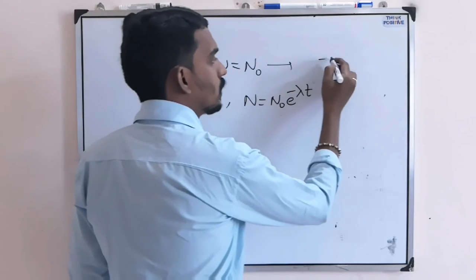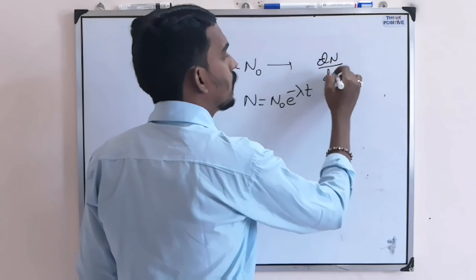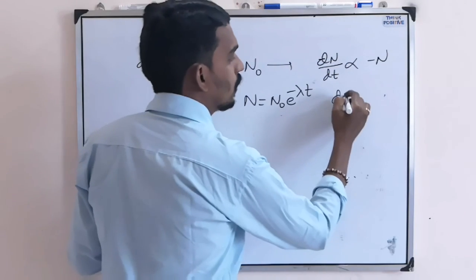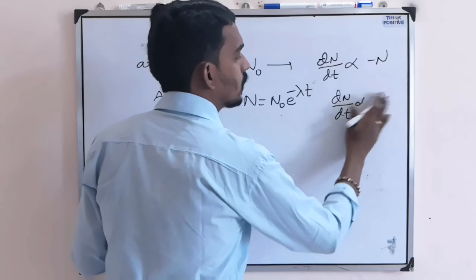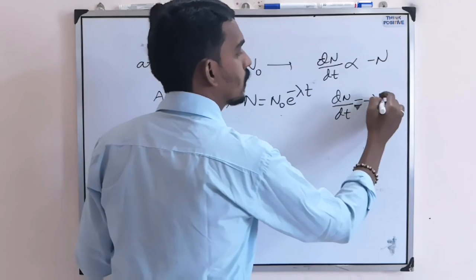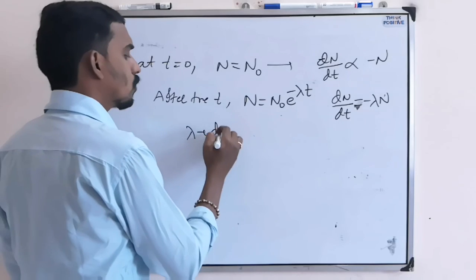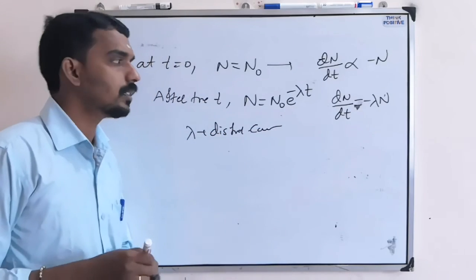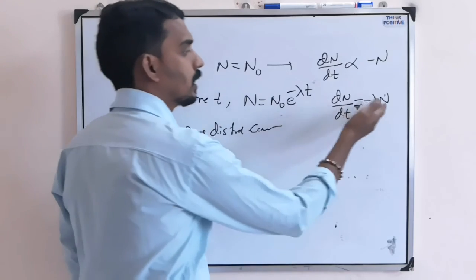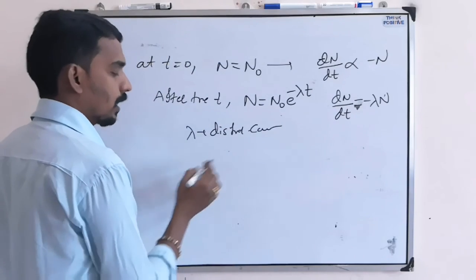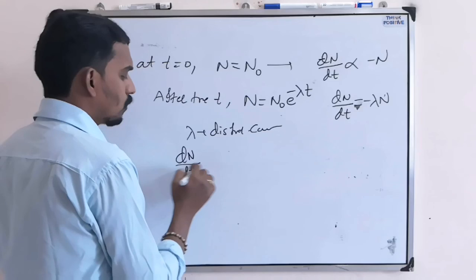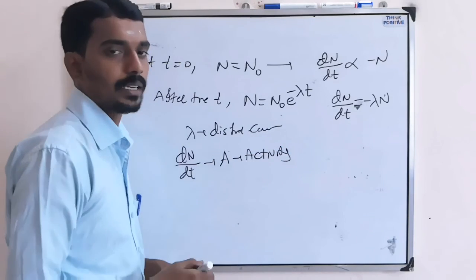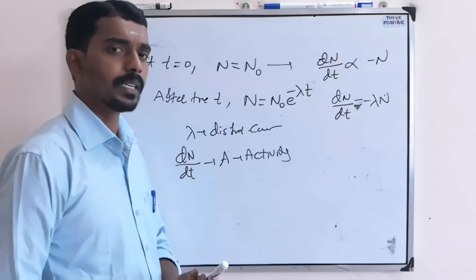How we derive this is, the rate of decay dN/dt is directly proportional to -N. Why minus N? Because the N value keeps on decreasing. So the proportionality constant is lambda, where lambda is called the disintegration constant. So dN/dt is -λN, where dN/dt is also called A, that is radioactivity, or simply you can take activity. So this is the basic equation.